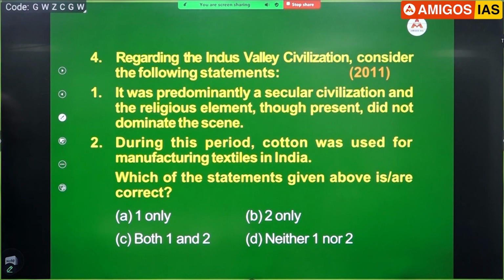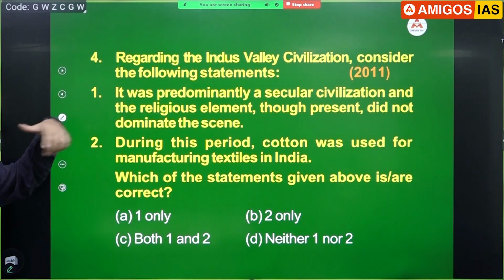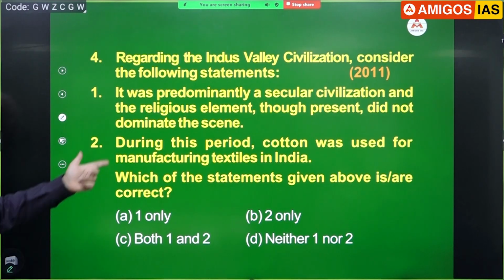Next, 2011. Regarding the Indus, again, consider the following statements. It was predominantly a secular civilization and the religious element, though present, did not dominate the scene. Yes, please. If I take the same statement for Vedic age, will it apply? No, please. Vedic age, predominantly the religious dimension was given too much importance. Next one. During this period, cotton was used for manufacturing textiles in India.